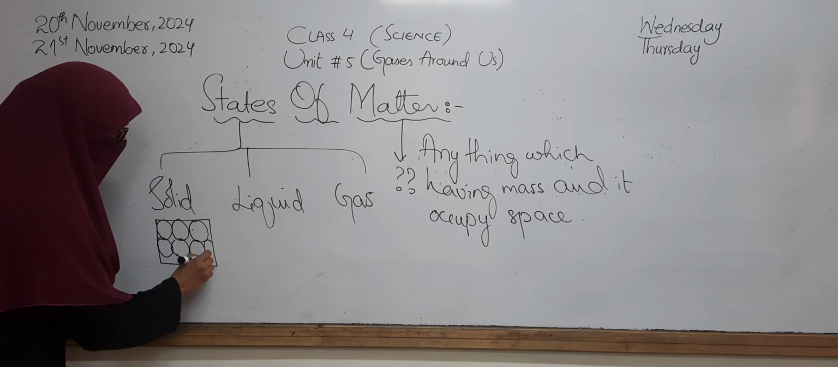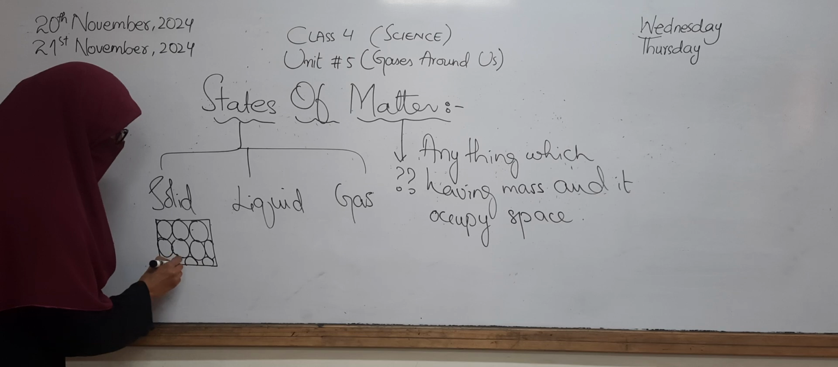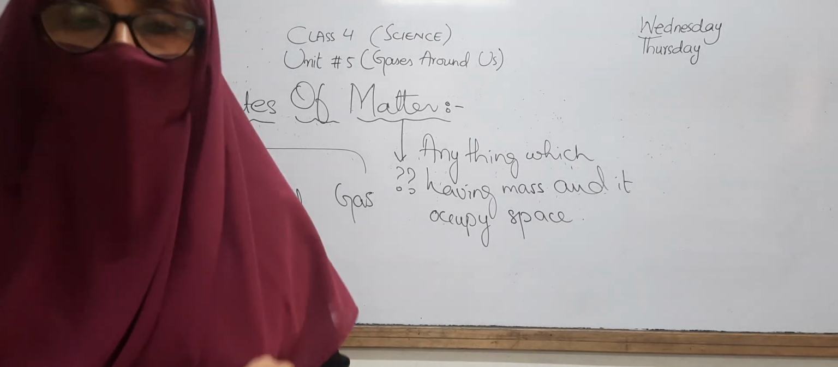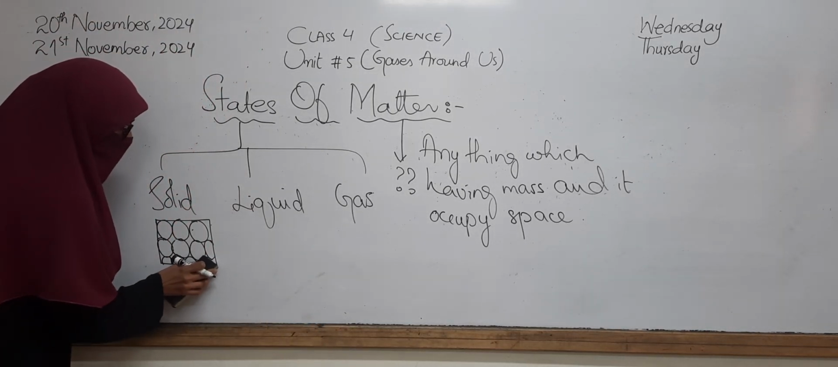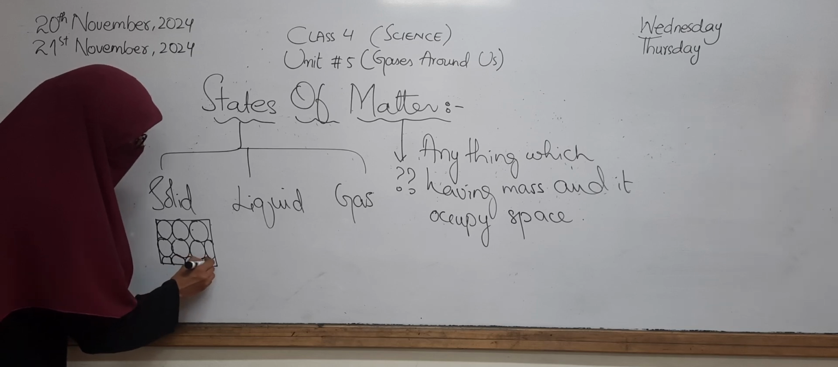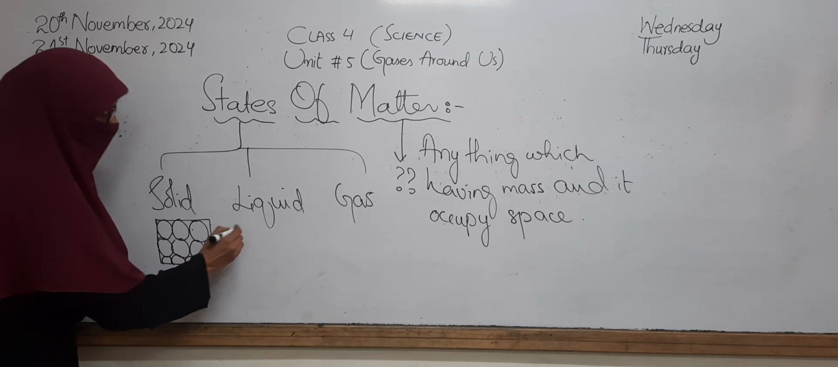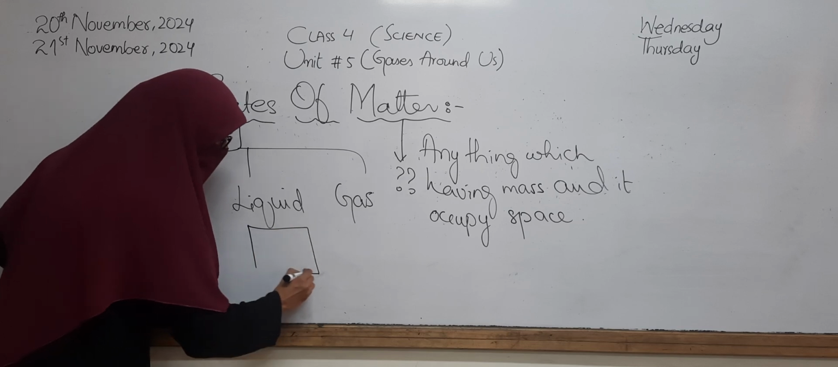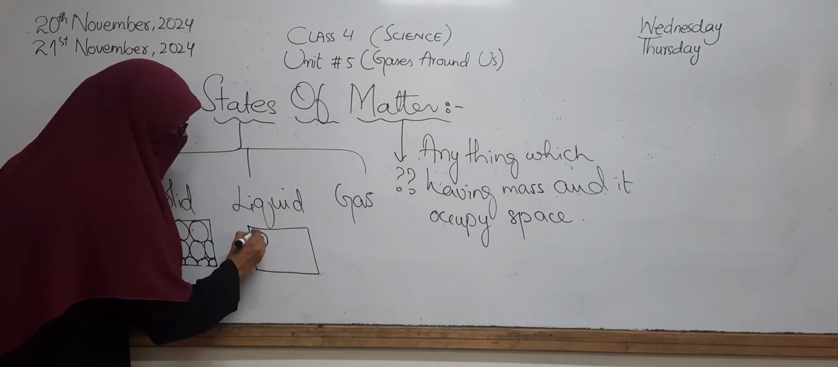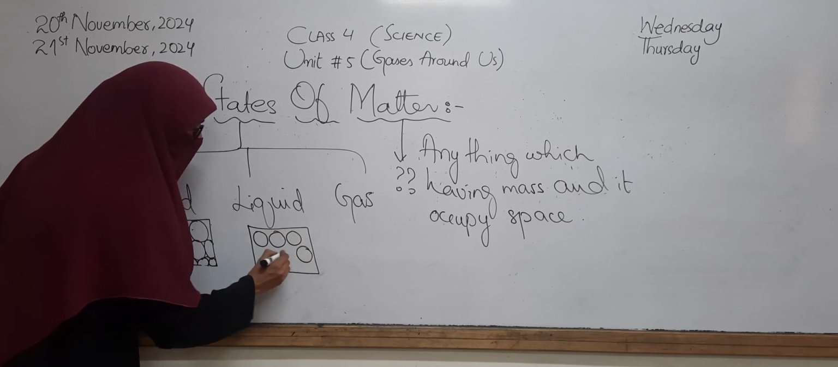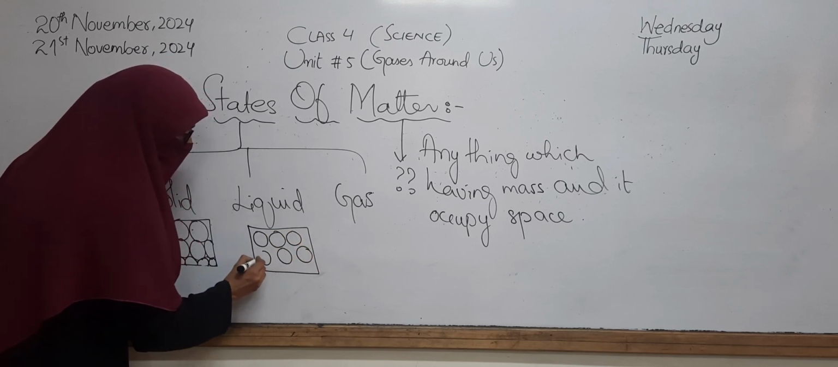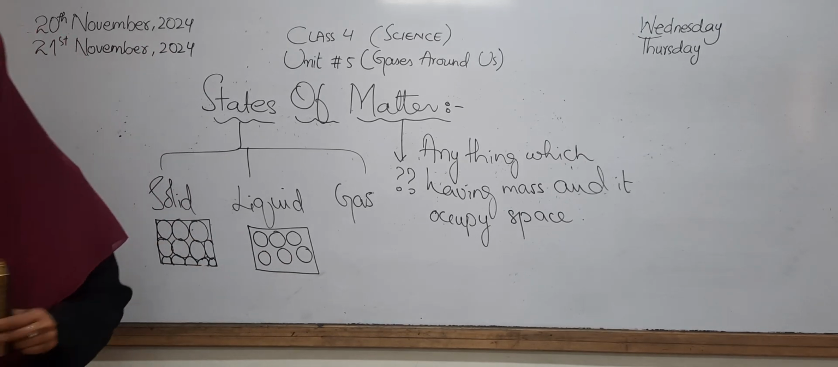And if we talk about the particles of the liquid, they have a little amount of space between them. Okay, and they are able to move a little bit. If we see the particles of the liquid, they have a small distance between them. That's why the particles of the liquid can move and the liquid can flow easily.